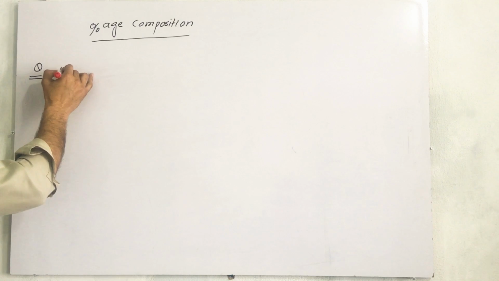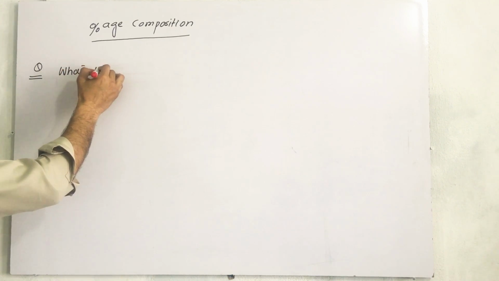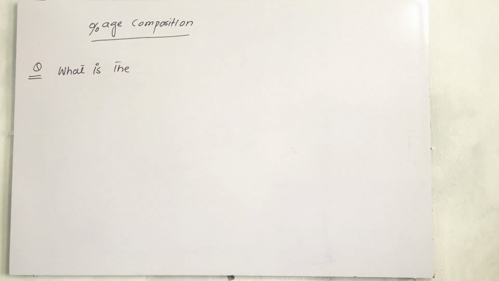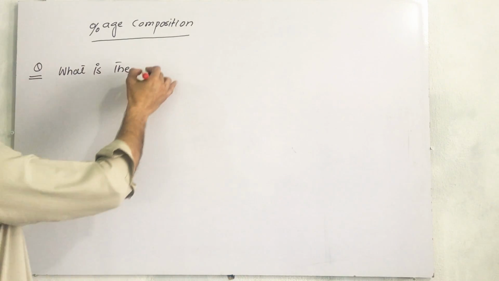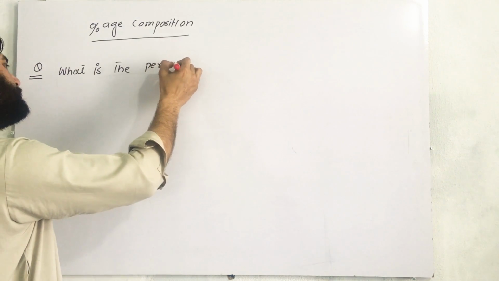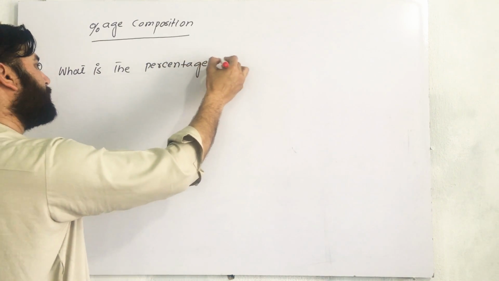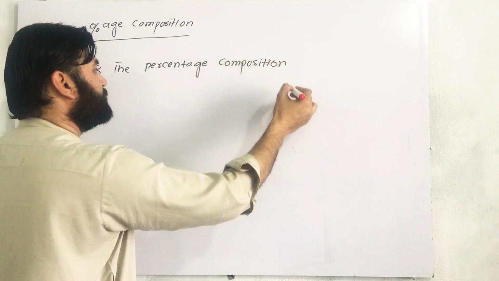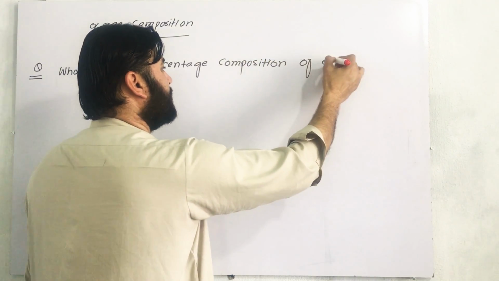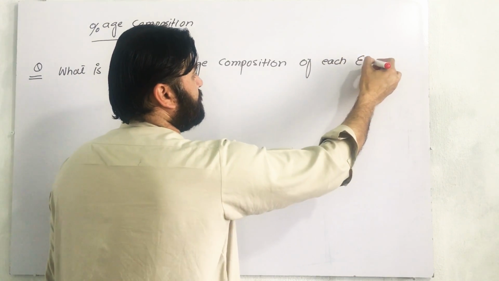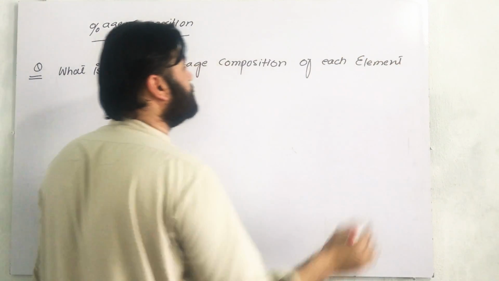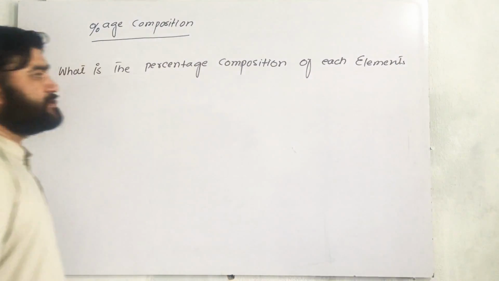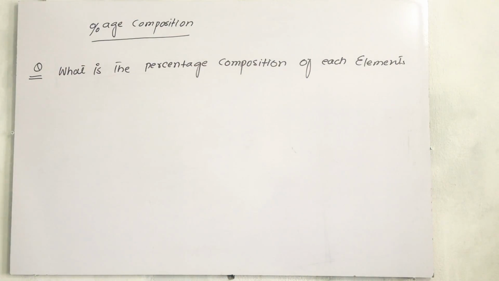The question is: what is the percentage composition of each element in a formula?